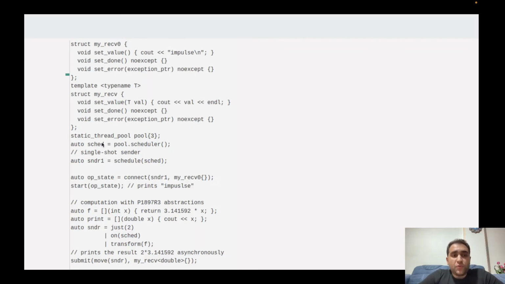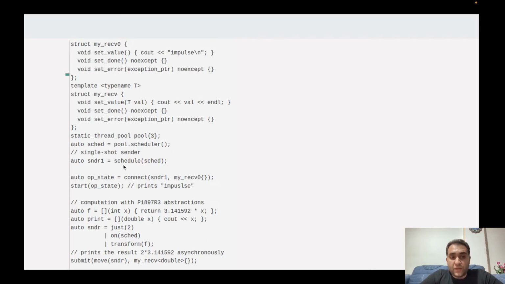Okay, at this point, we declared an execution context. It's a thread pool called pool. We get the scheduler. In the Libunifex library, in order to compose asynchronous operations, we need to convert them to senders. Actually, we are able to compose or chain the senders. Senders somehow are our main concept.